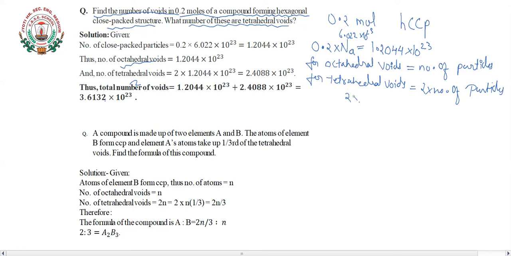Hence, 2 into 1.2044 into 10 to the power 23 means that 2.4088 into 10 to the power 23 tetrahedral voids will be present here. So the total number of voids becomes 1.2044 into 10 to the power 23 plus 2.4088 into 10 to the power 23, and hence the total value becomes 3.6132 into 10 to the power 23. This is the total number of voids present here. Okay, now next question.